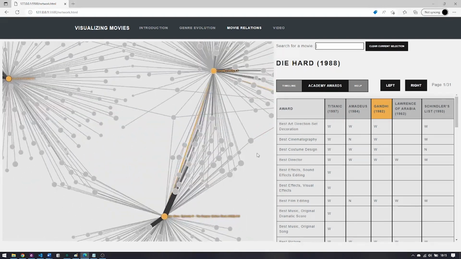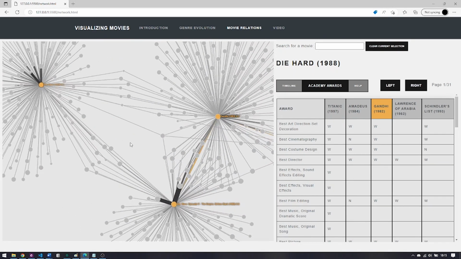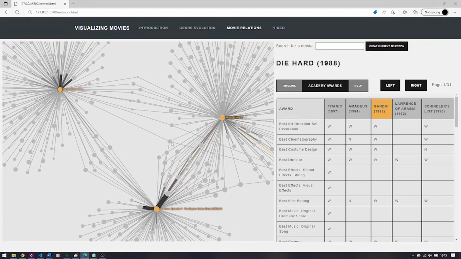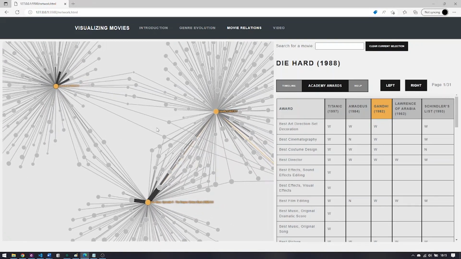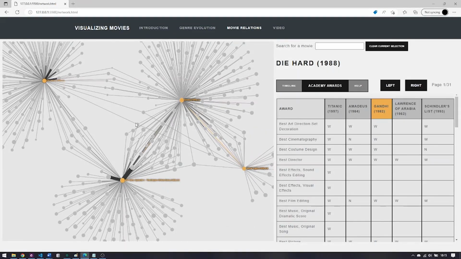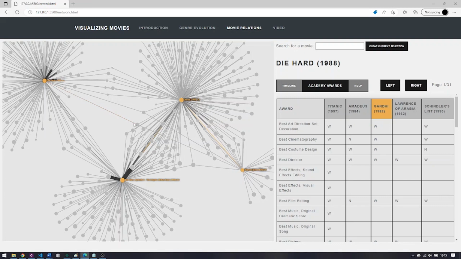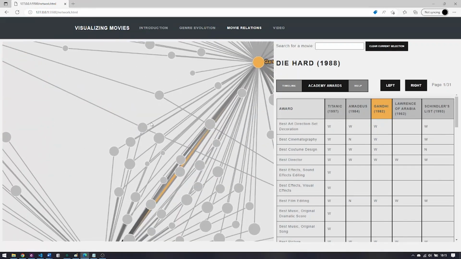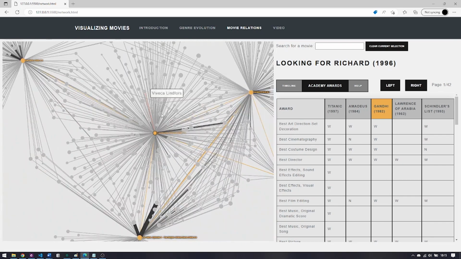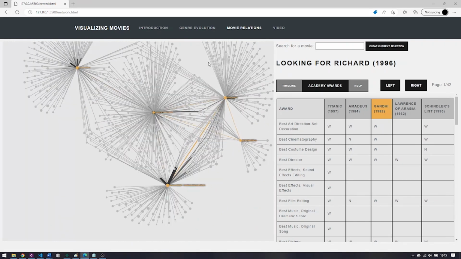If we add Die Hard, the graph will recompute, and it will show us that there is no direct yellow link between all these movies. We do see that there is this movie called Looking for Richard that has a link to all of our selected movies. It shares these actors. We can click on that too. The graph will kind of explode now. Luckily, there's a clear all button to help us out.